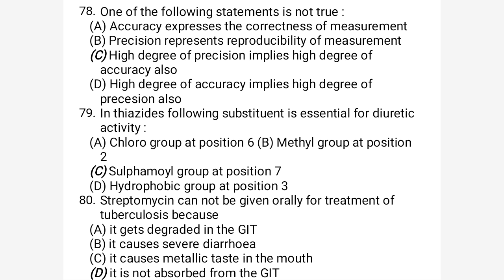Option A is chloro substitution at position number 6. Option B is methyl substitution at position number 2. Option C is sulfonyl group at position 7. Option D is hydrophobic group at position number 3. All these substitutions are present in the thiazides, but which one is more essential